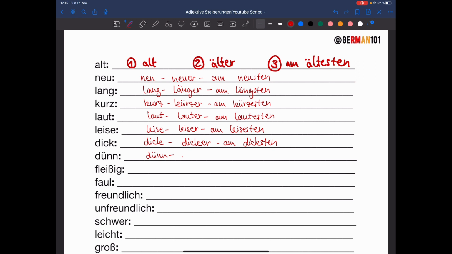Dünn, dünner, am dünnsten. Fleißig, fleißiger, am fleißigsten. Faul, fauler, am faulsten.